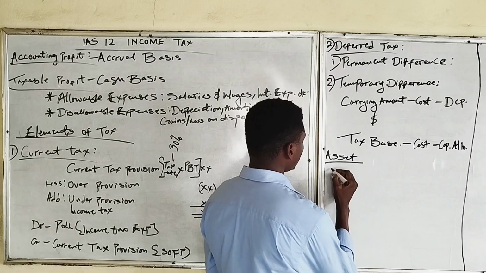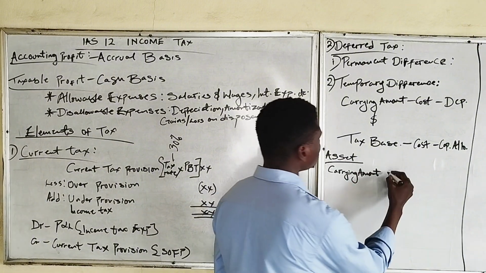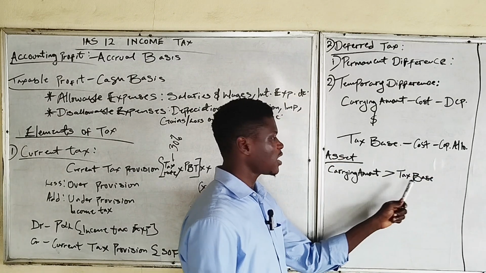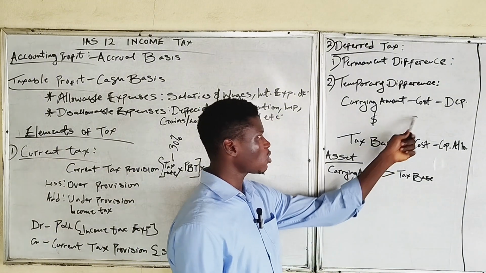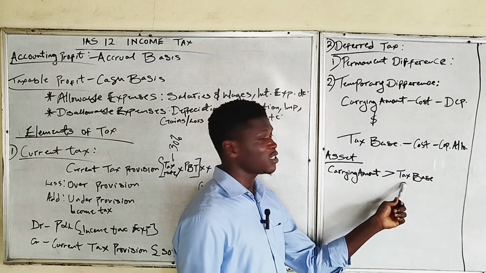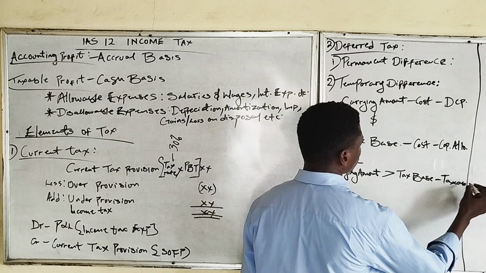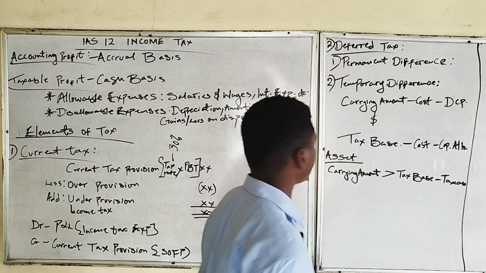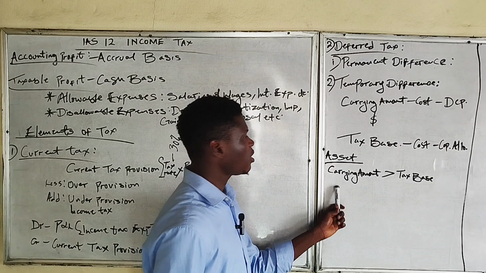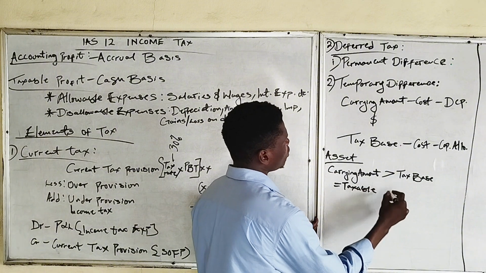So for assets, if the carrying amount of an asset is greater than the tax base of an asset, where carrying amount is cost minus depreciation and tax base is cost minus capital allowance, it will result in a taxable temporary difference.